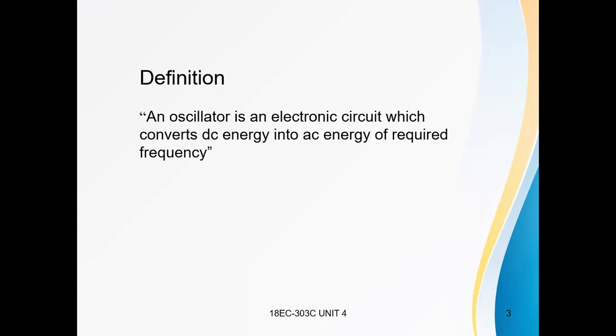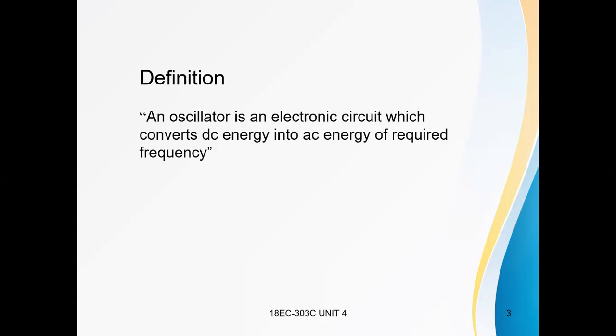That means the feedback signal is in phase with the input signal, or we can say there is no phase variation in the positive feedback.